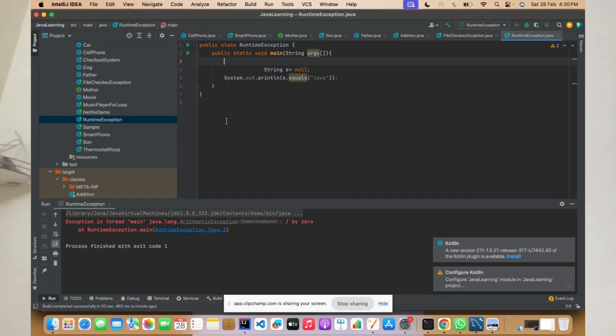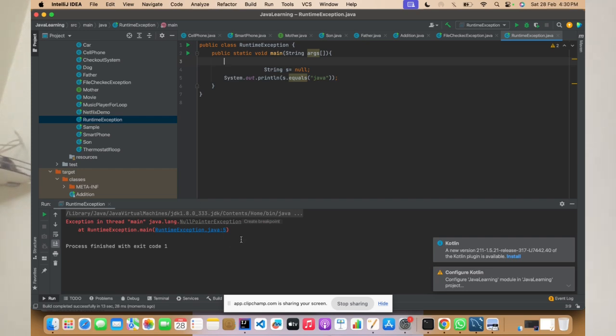So generally, runtime exceptions are the exceptions which occur at the runtime. Compile time exceptions occur at compile time. So what is the example of compile time? That is file not found exception or SQL exception. What are the examples of runtime exception? Runtime exception examples are arithmetic exception or null pointer exception.